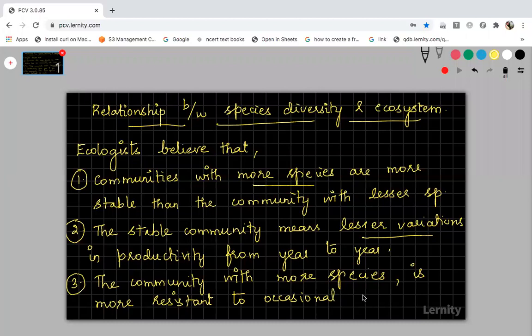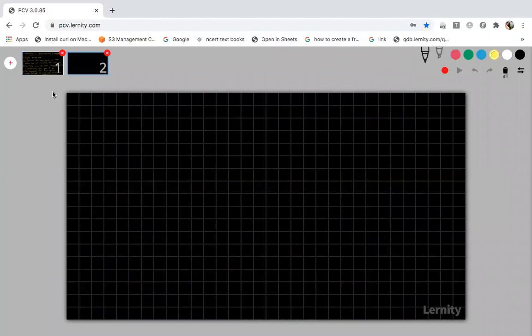So what do you mean by this occasional disturbance here? It represents both natural disturbances and also man-made. In bracket, you can write natural and man-made disturbances. Natural and man-made disturbances, right? So that particular community will be resistant to all these disturbances. So it can sustain freely, fine.